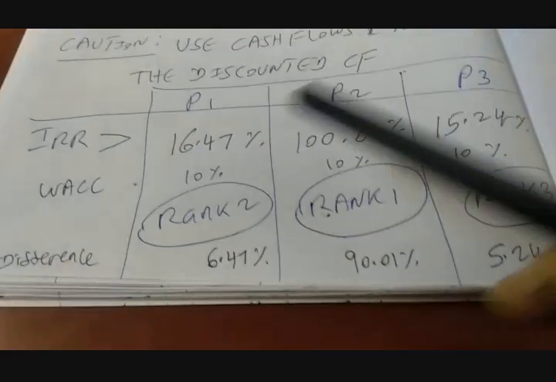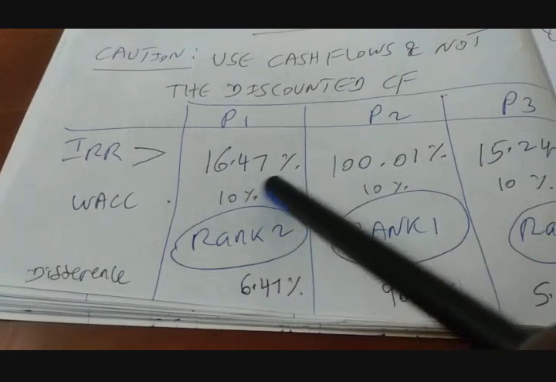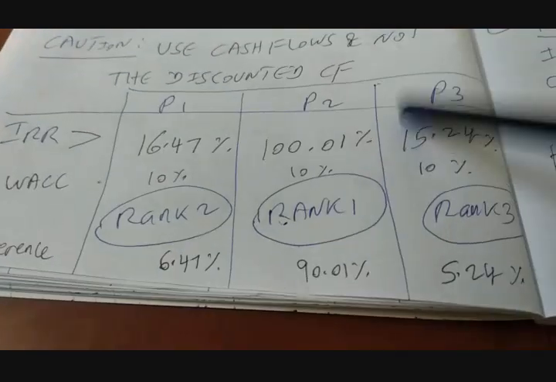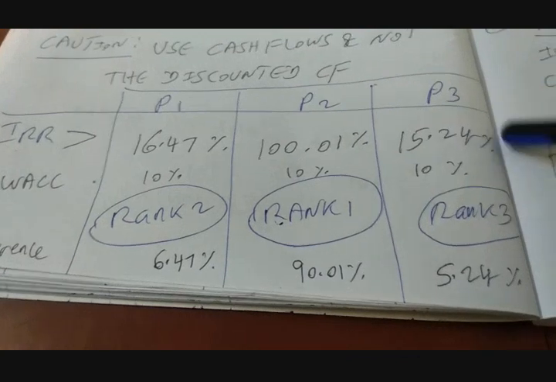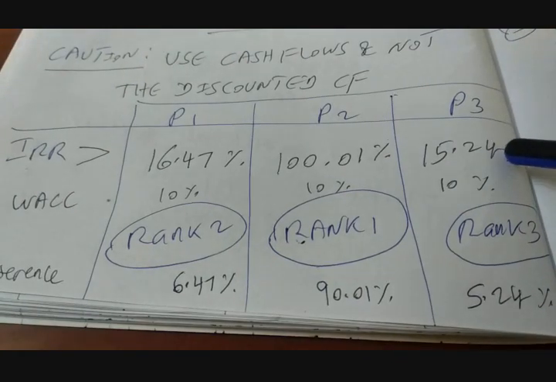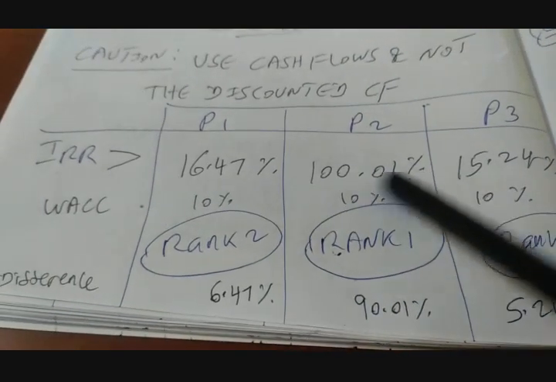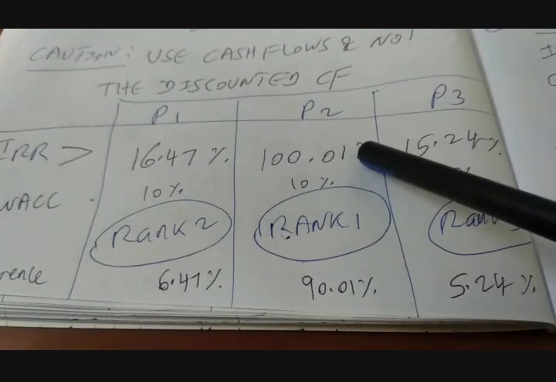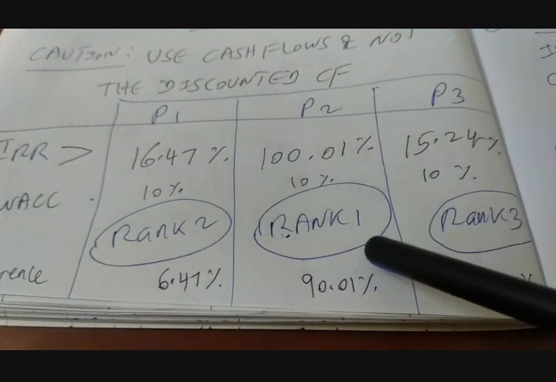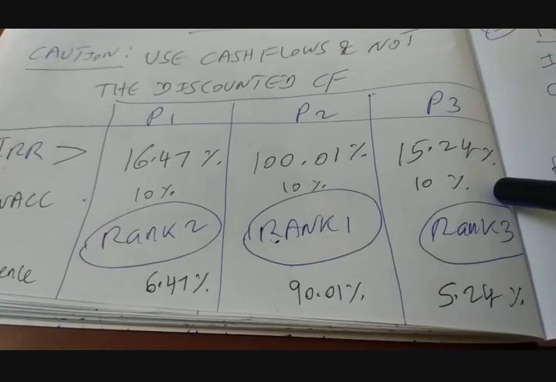So IRR for project 1 is 16.47%. IRR for project 2 is 100.01%. For project 3 it is 15.24%. So you can conclude just based on the absolute number of IRR that project 2 is the best one, followed by project 1, followed by project 3.